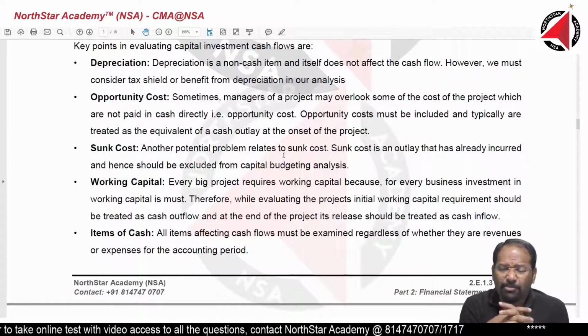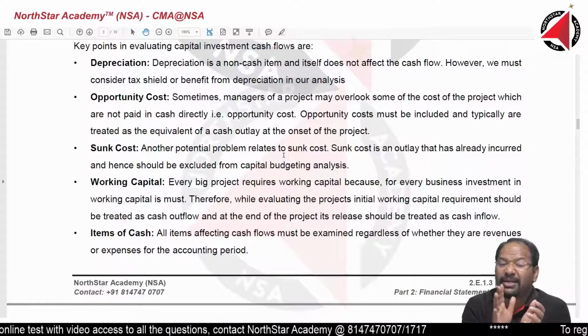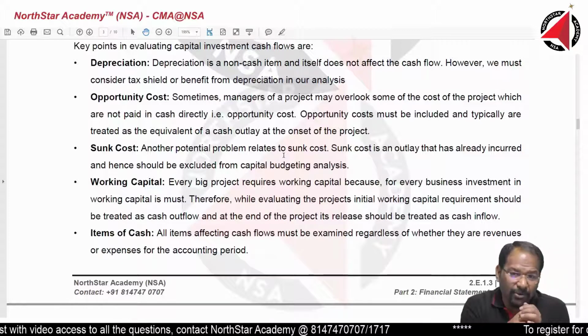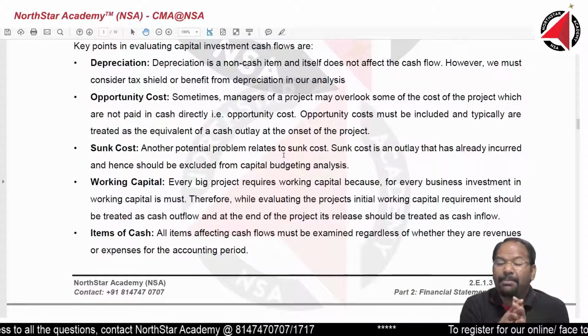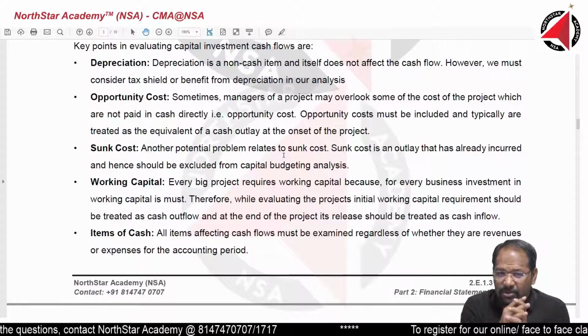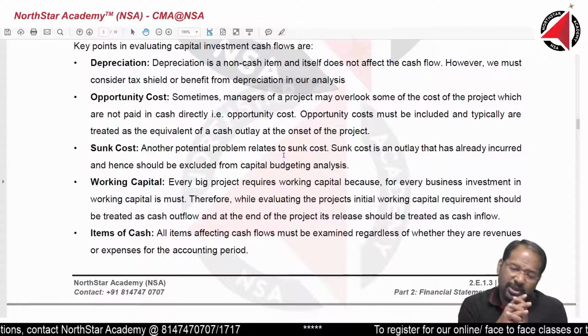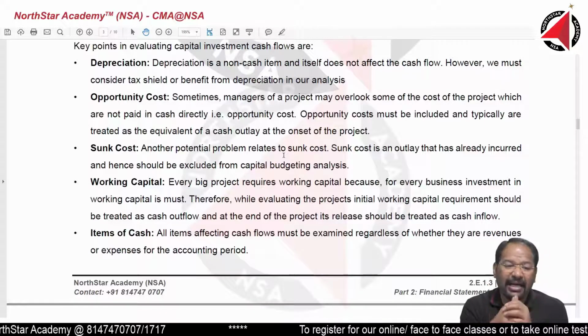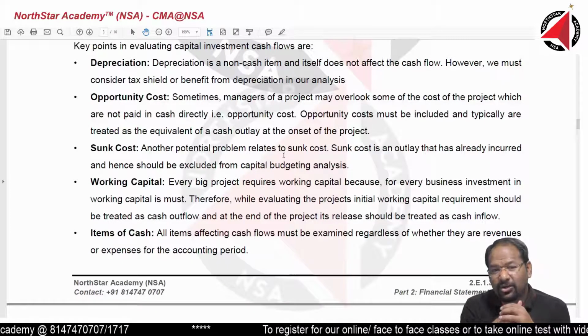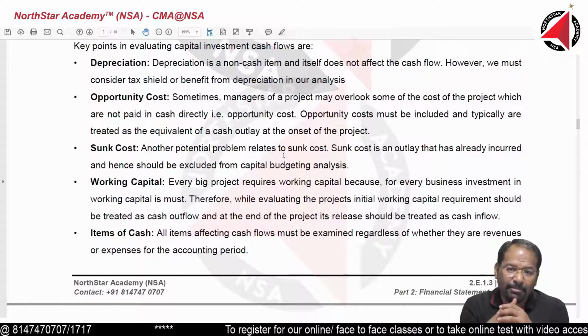Remember one important point, opportunity cost should always be looked into while evaluating projects. How do we look into opportunity cost? Based on the question. Every question will not have opportunity cost to be factored in, but in case it has, we must analyze and look into opportunity cost for better decision making.